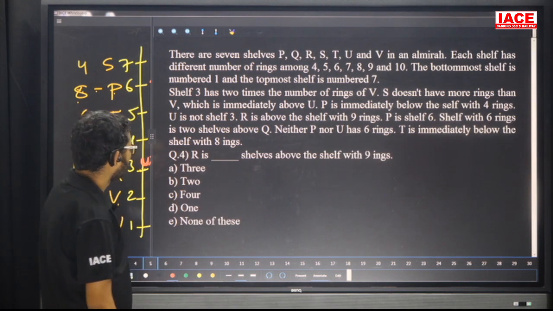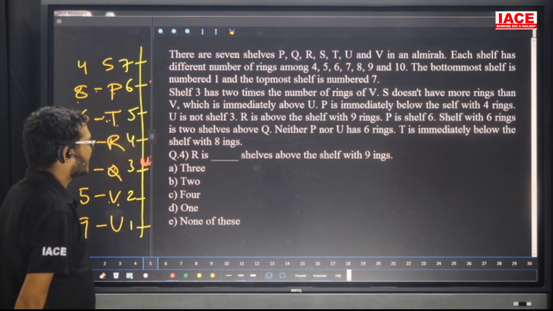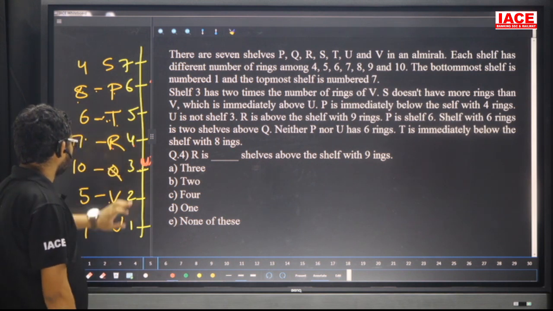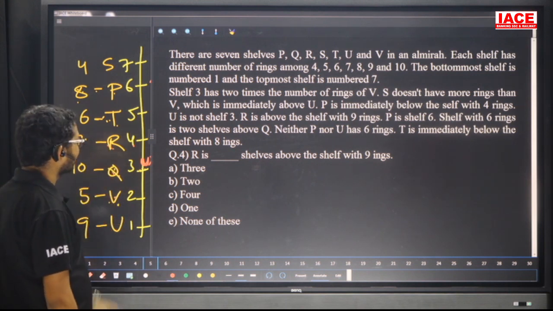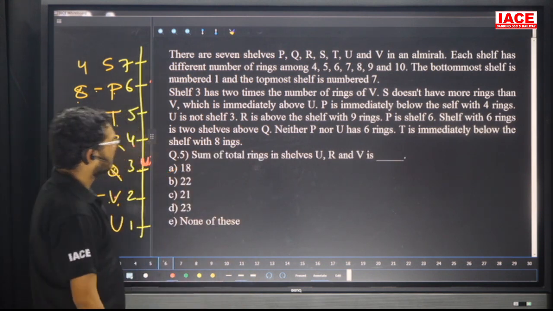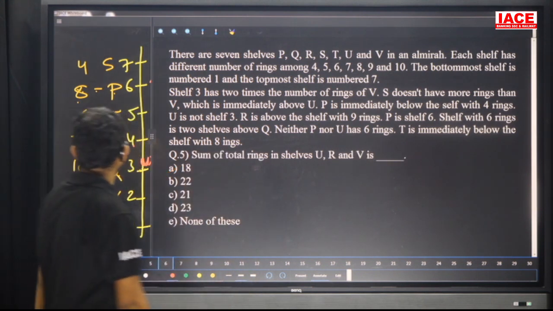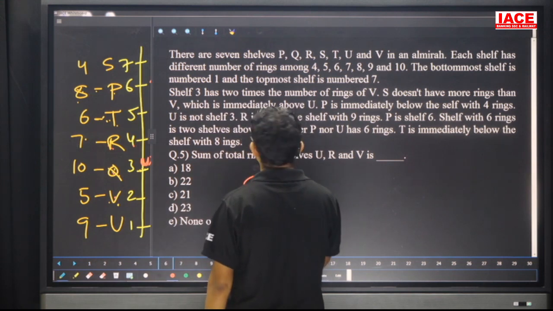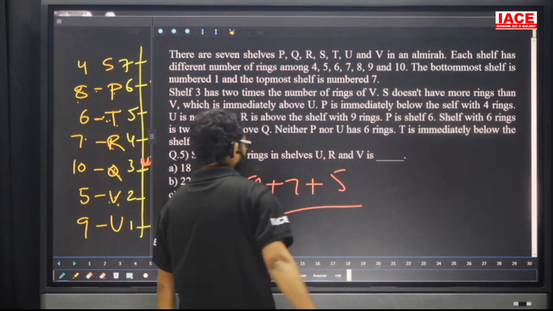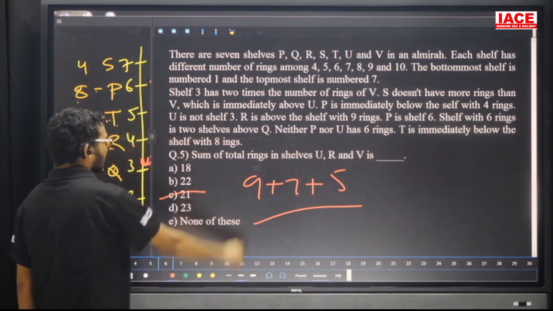Next one. Question number 4: R is dash cells above the cell with 9 rings. 1, 2, 3. That means here 3 cells. That means the answer is option A. Next, the sum of the total rings in U, R and V. U contains 9, R contains 7, V contains 5. The total is 21. Answer is option C.